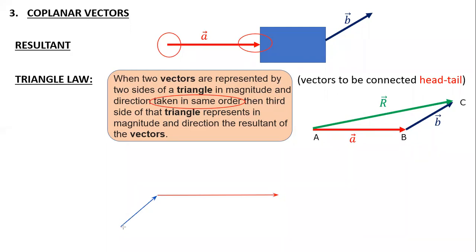It is not going to be different from the example here. So anyhow you can connect, the resultant is not going to change. The rule is also not changing. I've taken your B and A in the same order. Is it clear? This is your first method to represent.